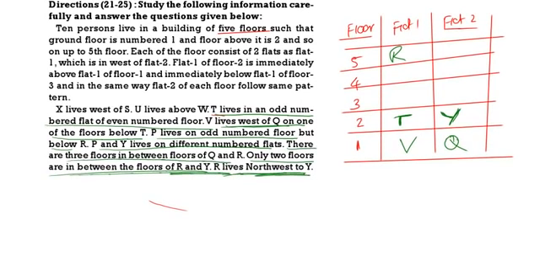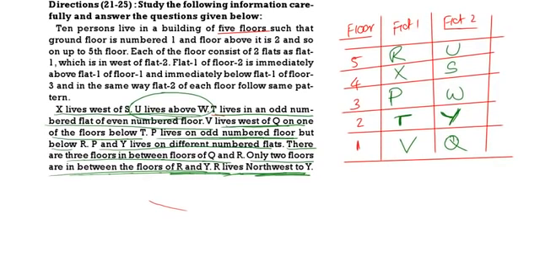Then P lives on an odd number floor but below R. Below R, the odd number floor is the third floor. Third floor we will get P. Then X lives to the west of S. U lives above W. So this is the total puzzle we are getting. Now based on this, we should answer the questions.